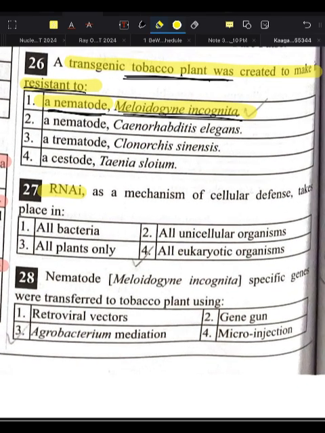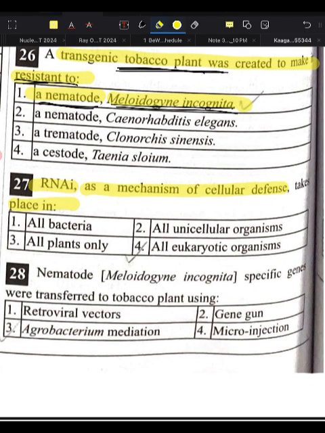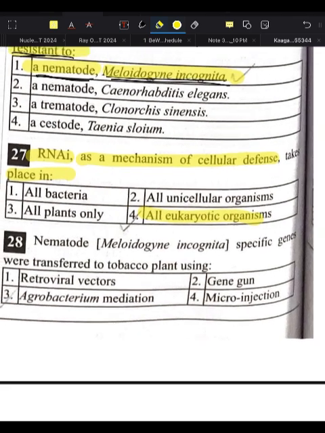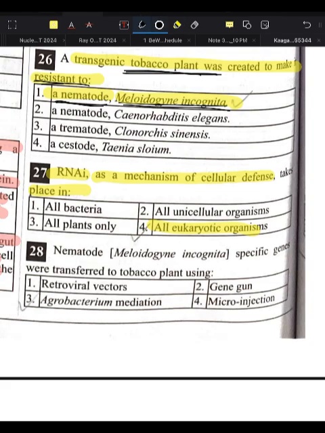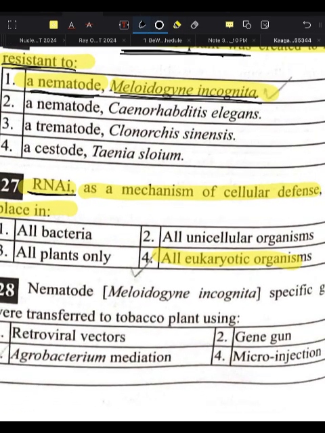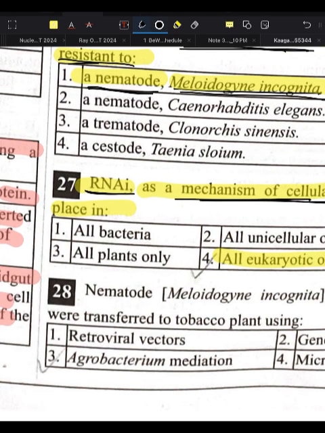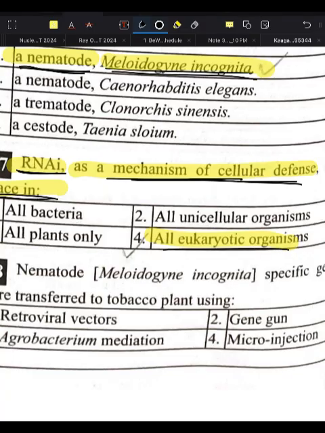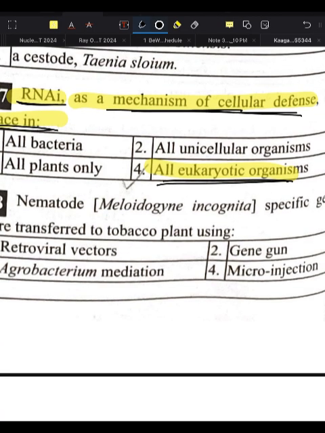Next is RNAi. RNAi as a mechanism of cellular defense takes place in what? It takes place in all eukaryotic organisms. RNA interference as a mechanism of cellular defense takes place in all the eukaryotic organisms.